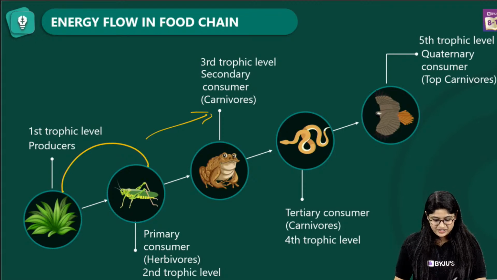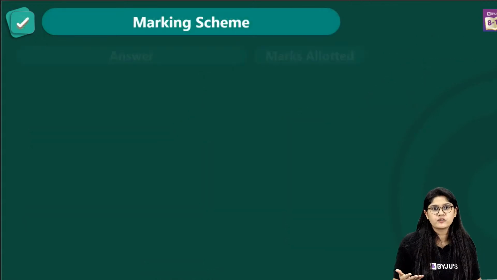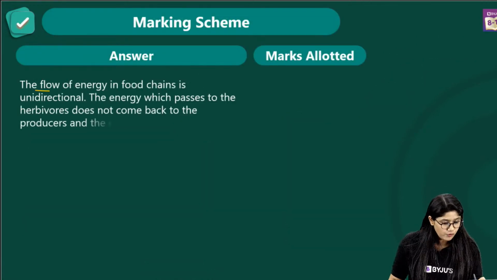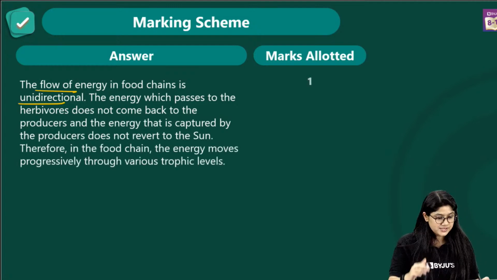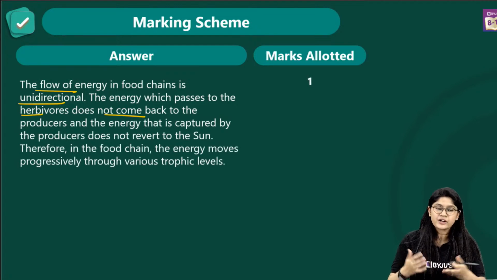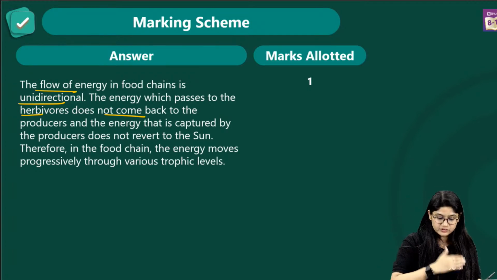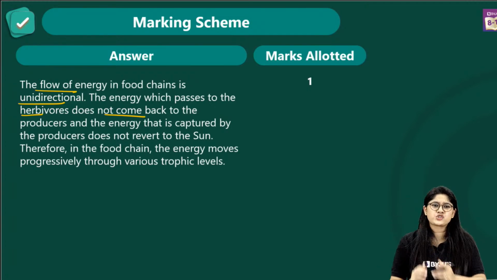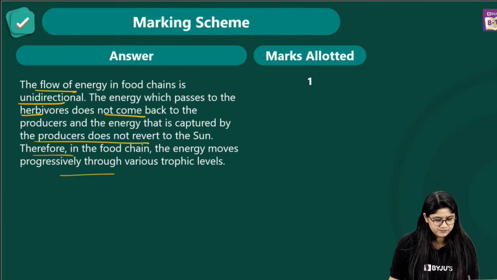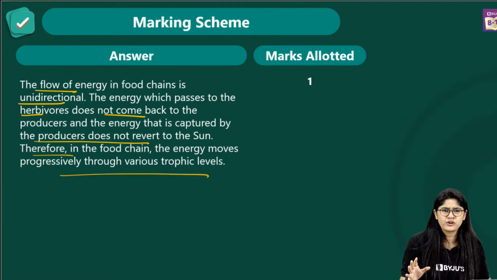Interesting, right? So a very easy question, and this is how you can frame your answer in the examination. The flow of energy is unidirectional. The energy which passes from herbivores does not come back to the producers. Of course, it just moves ahead in the trophic chain, from one trophic level to the next trophic level. And this is how you can write the answer. It's a very easy thing. I hope that you're getting it, right?